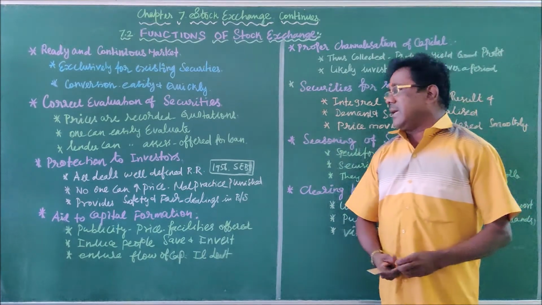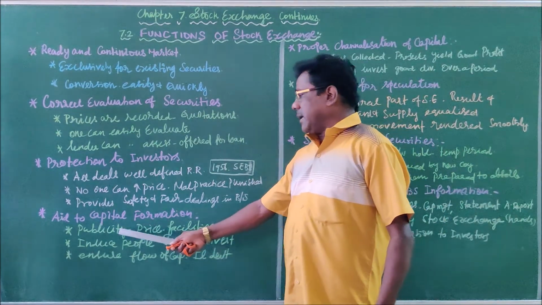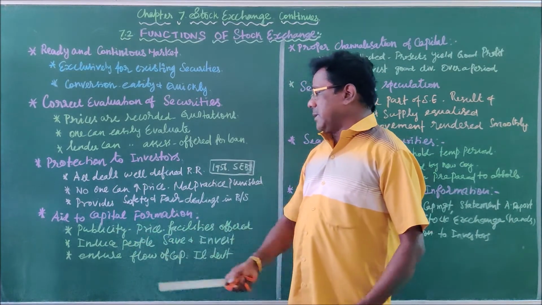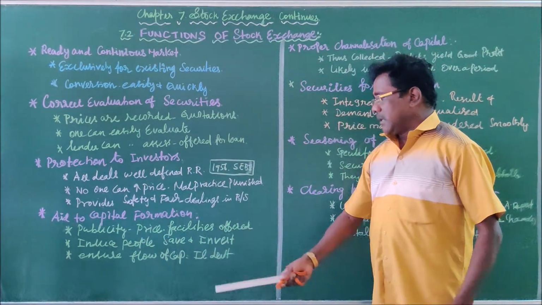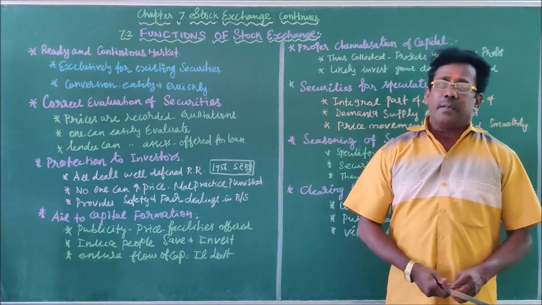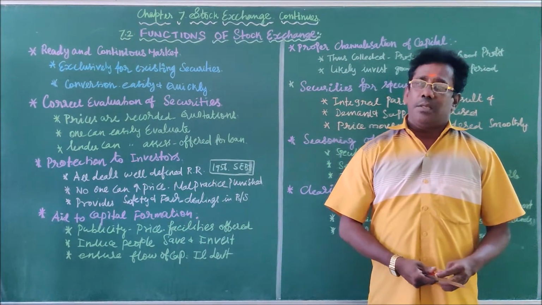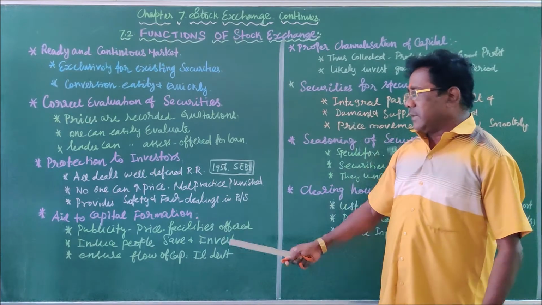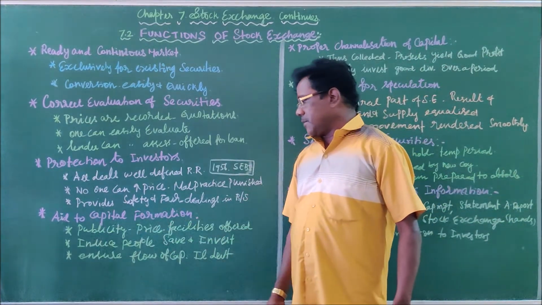So we simply say publicity is given by the stock exchange authorities regarding the prices of securities and the facilities offered by the stock exchange to all participants.